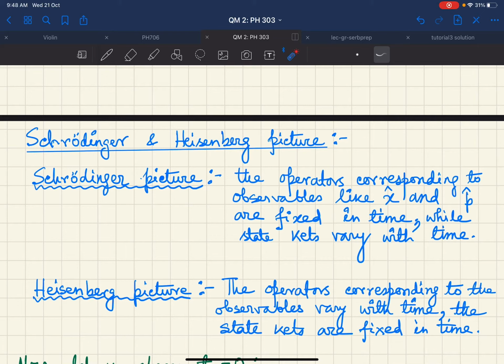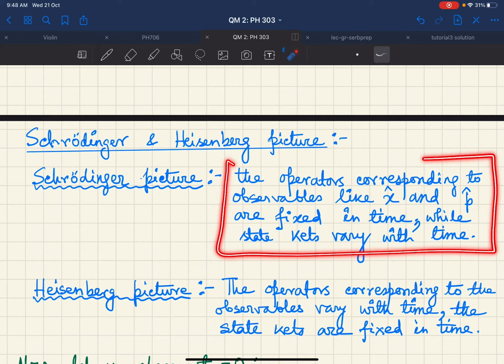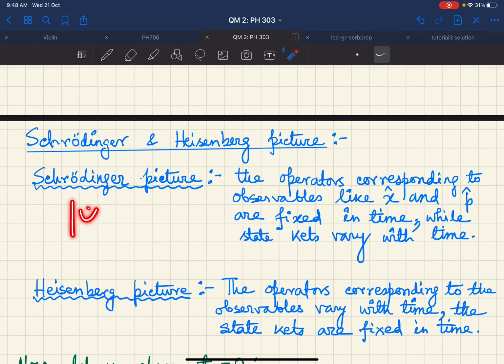That is what you have already encountered in your quantum mechanics so far. Remember, you started with the state ket which was always explicitly dependent on time. That is where you started your quantum mechanics, the linear vector space discussion or the postulates of quantum mechanics discussion.